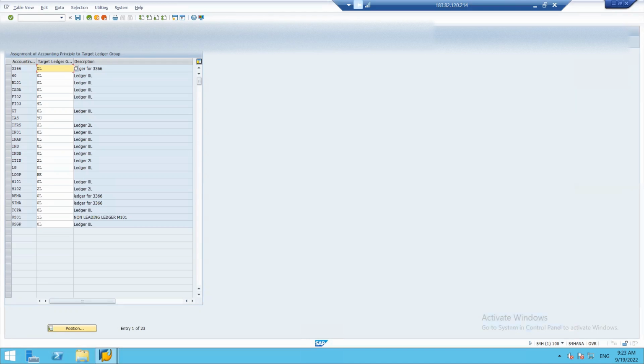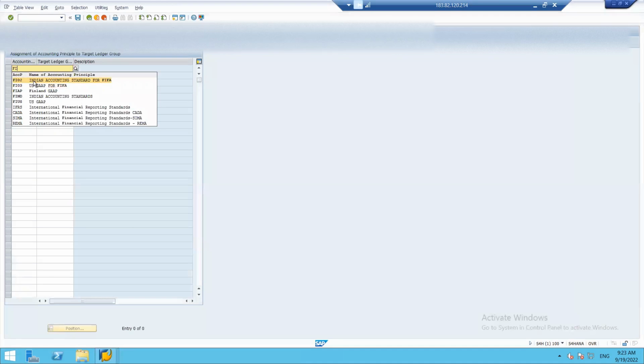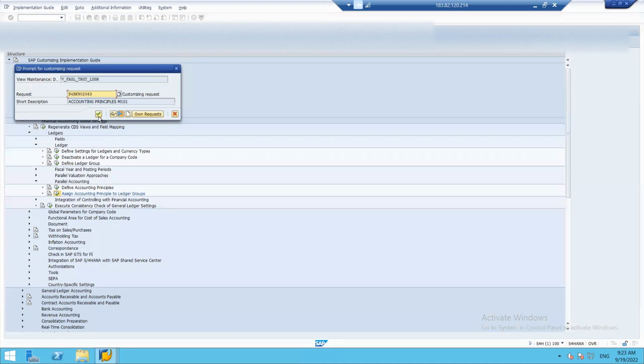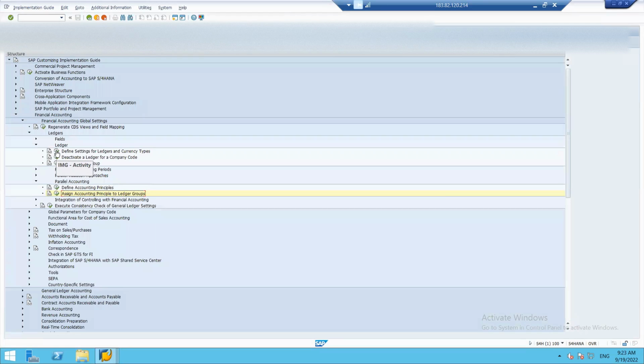So new entry, accounting principle is FIND, and our target ledger is 2L. Now done. Our ledger settings are done, but I will explain it to you.